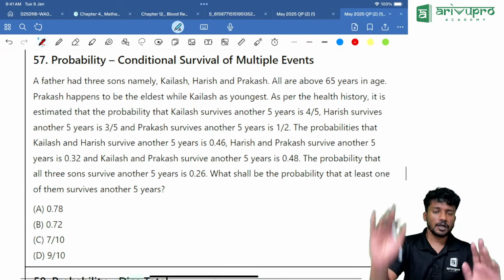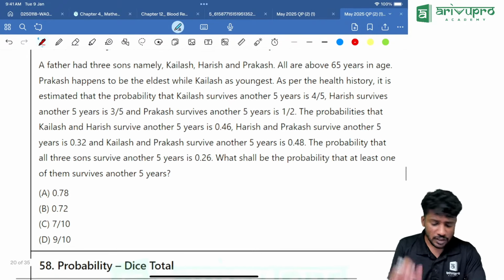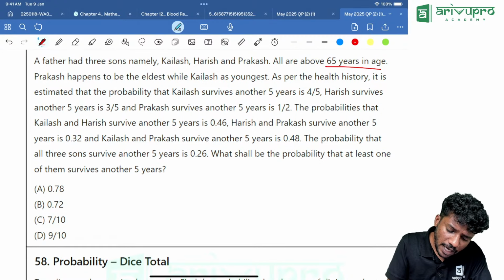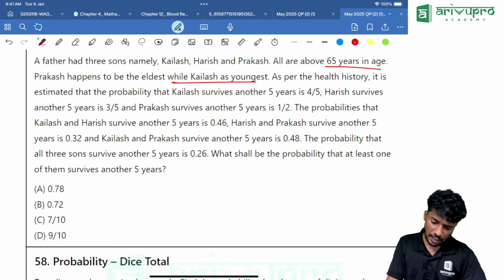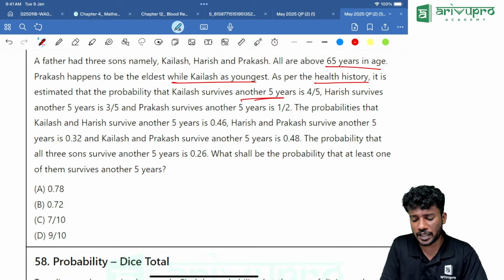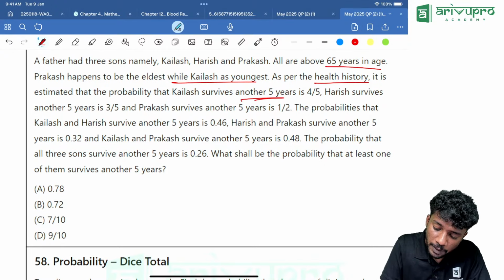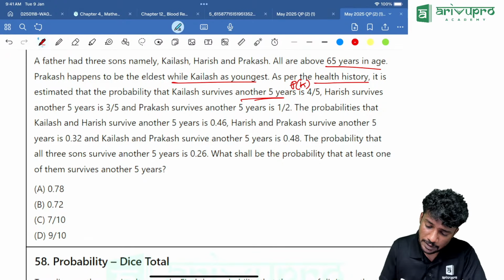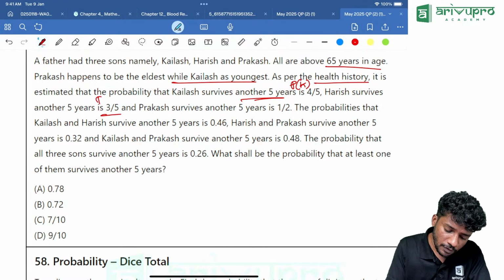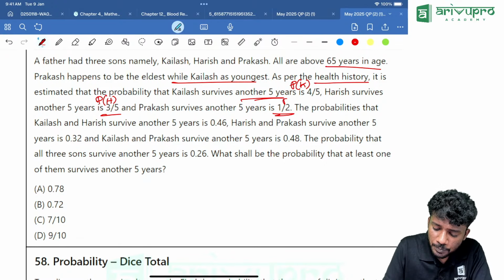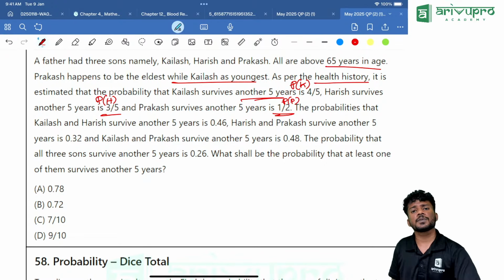Now, a father had 3 sons, namely Kailash, Harish and Prakash. All of them are above 65 years in age. Prakash happens to be the eldest, while Kailash is the youngest. As per the health condition, it is estimated that the probability of Kailash surviving another 5 years is 4 by 5. That means P of K is 4 by 5. Harish has a probability P of H of 3 by 5. Then Prakash has a probability P of P of 1 by 2.